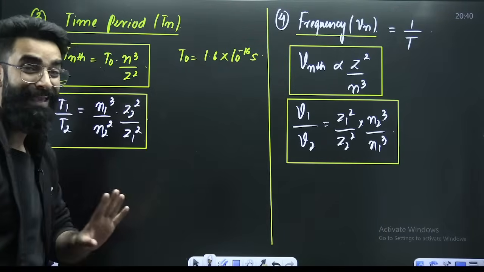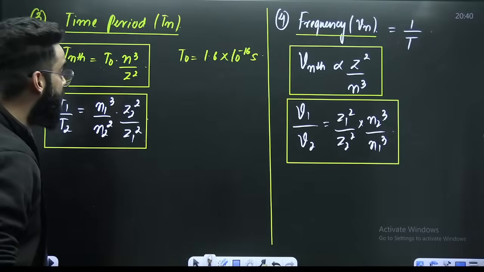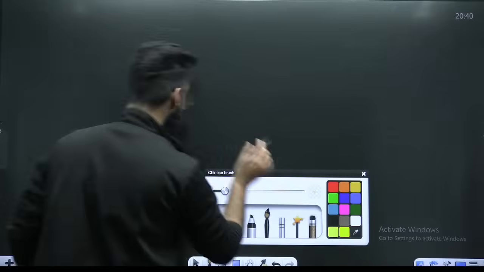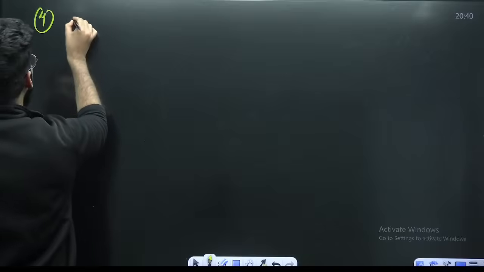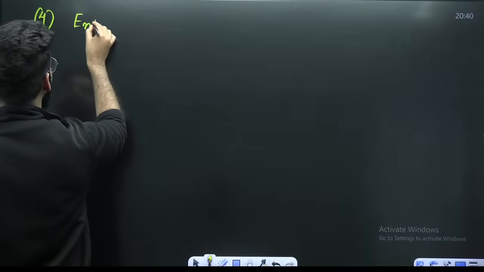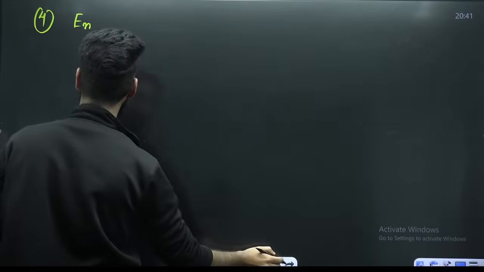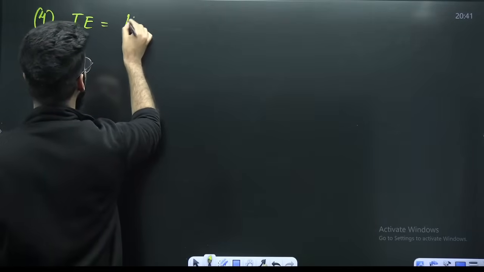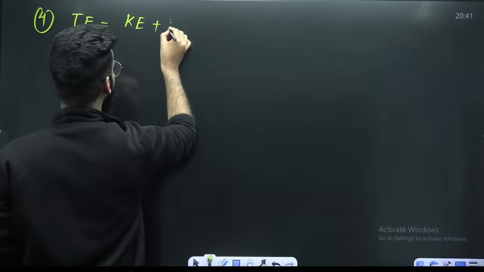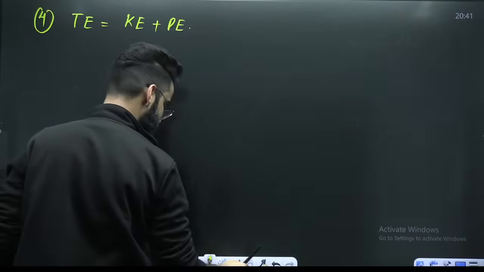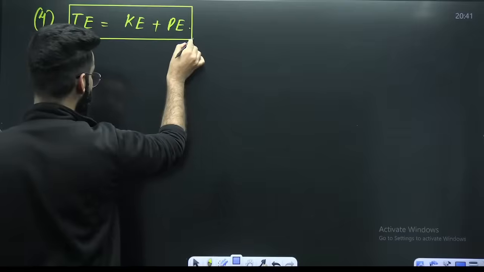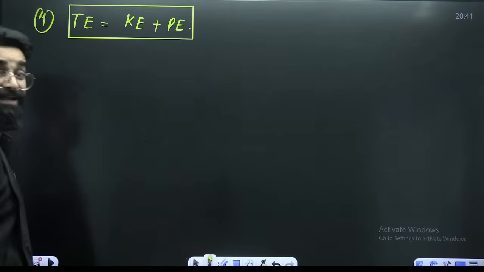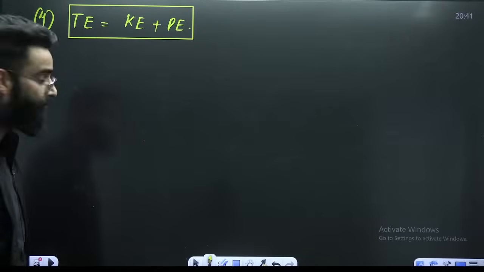Okay, now is this it? No. There are a few more things. Number 4: total energy possessed by the electron in the nth orbit. Total energy possessed by the electron is the sum of kinetic energy and potential energy.